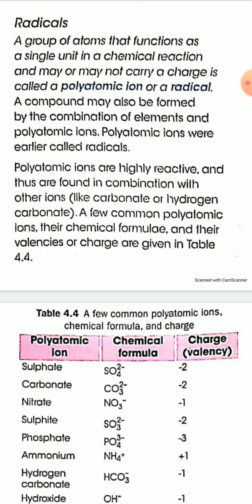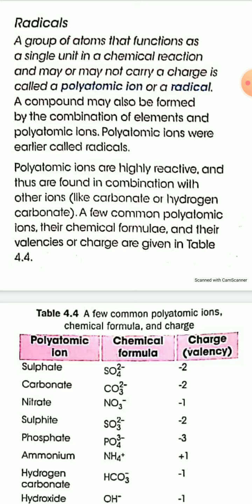A compound may also be formed by the combination of elements and polyatomic ions. Polyatomic ions were earlier called radicals. Radicals are always highly reactive, and thus radicals are found in combination with other ions because they are very highly reactive.